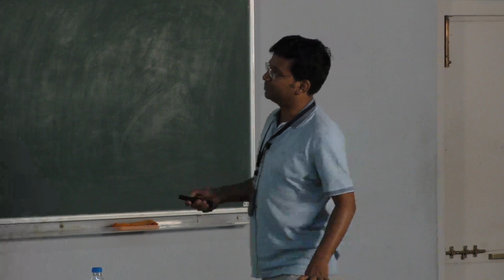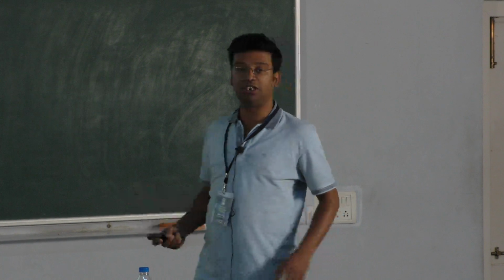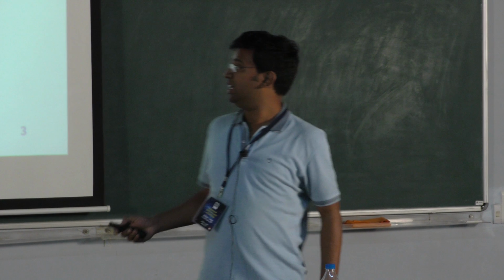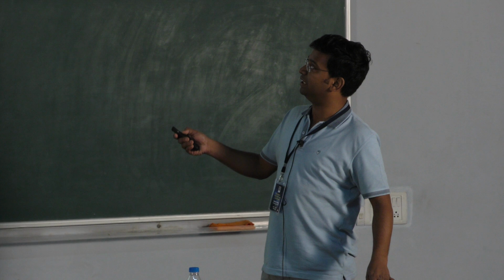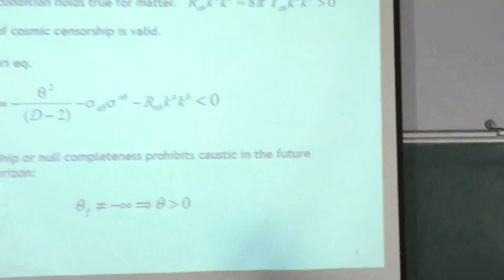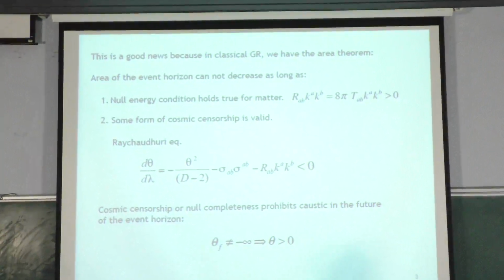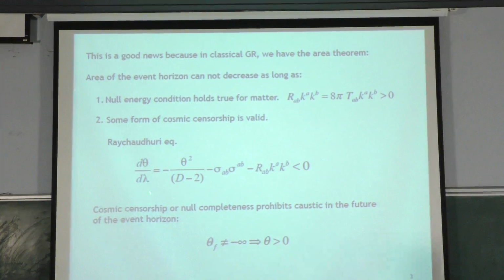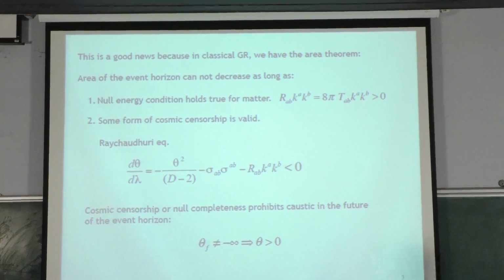the area theorem is based on this famous equation by Raychaudhuri, which dictates how the expansion and shear of the event horizon change as the matter goes into the black hole. So this equation is entirely geometric. If you use Einstein's equation, then this R_ab k^a k^b is substituted by T_ab k^a k^b. Then you use the null energy condition, saying that T_ab k^a k^b is positive definite, and then you can show that dθ/dλ, the change of expansion of the area, is negative definite.